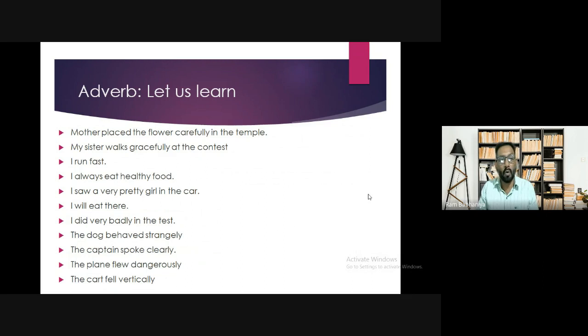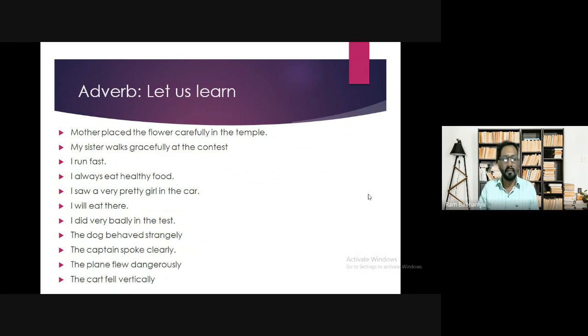You will give the answer always. I saw a very pretty girl in the car. Here, pretty is the adverb. The girl which I saw in the car, how was she? She was pretty. Pretty is the adverb.